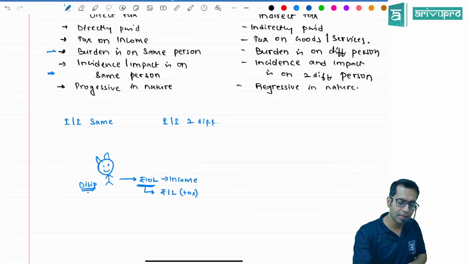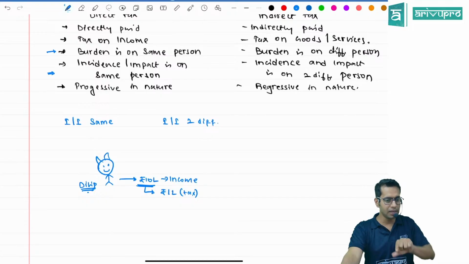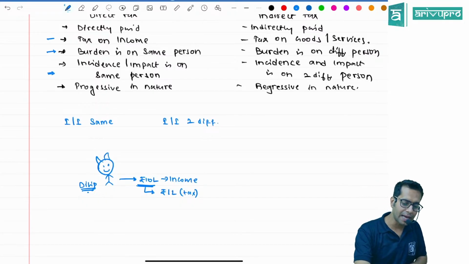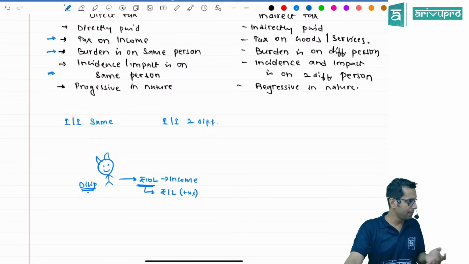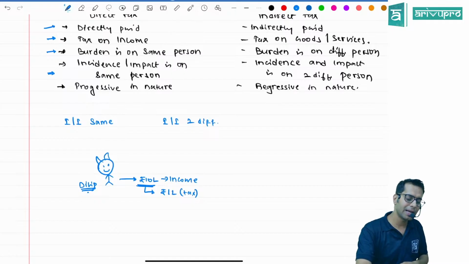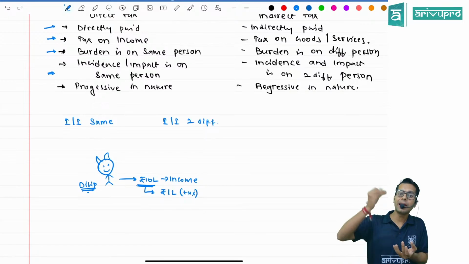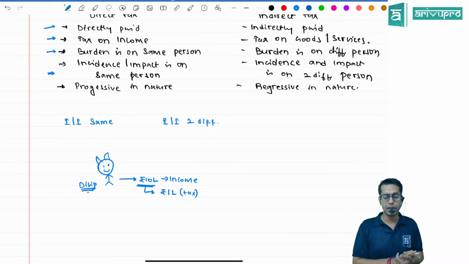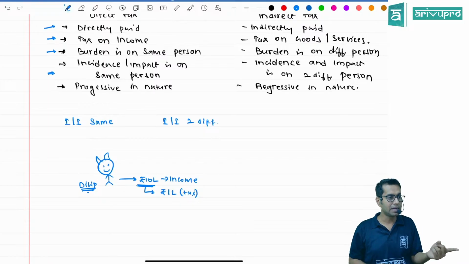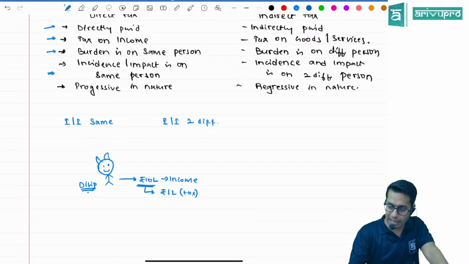Hey, am I shifting the burden to someone? Can I say burden is on the same person? Can I say this tax is on income which is earned by me? Can I say this tax is directly paid by me? Correct? I am earning the money and I am directly paying the taxes to the government. This happens in case of direct tax. The incidence as well as impact is on same person. Whereas indirect taxes says,